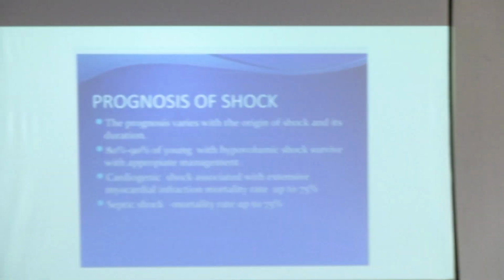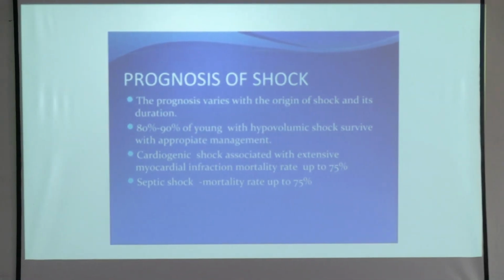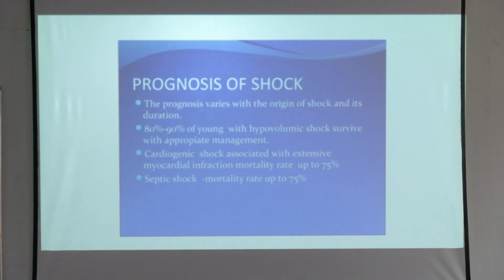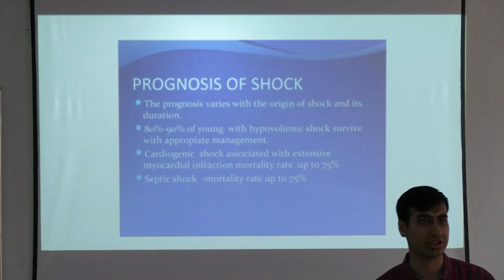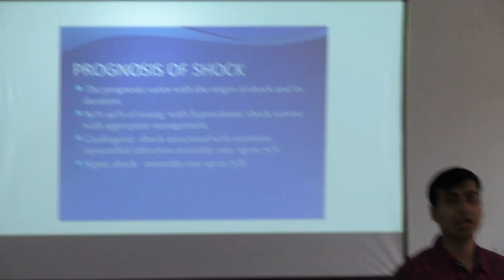The prognosis of shock varies with the origin of the shock and its duration. If the shock is of an early stage, stage 1 or stage 2, it has a very good prognosis. Young patient, good prognosis. If it has gone beyond stage 3 and 4, it is very difficult, because it depends upon a lot of factors: nutritional status, the age of the patient, and whether the patient is immunocompromised or not.